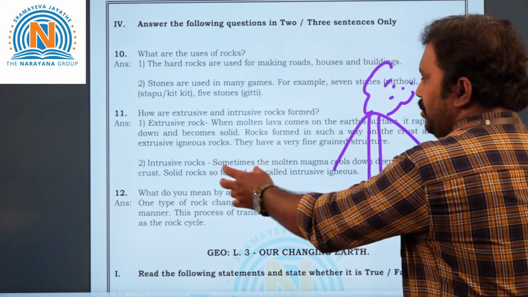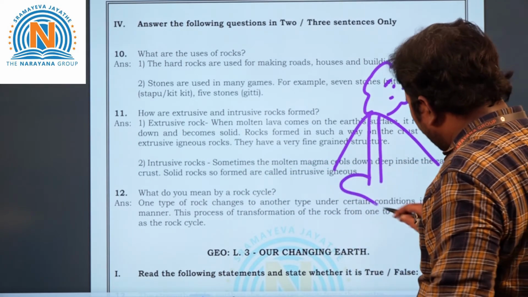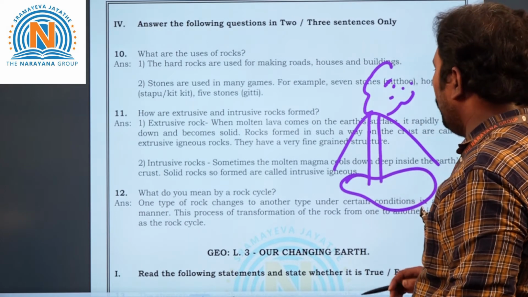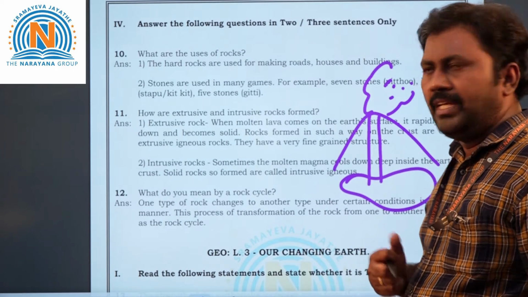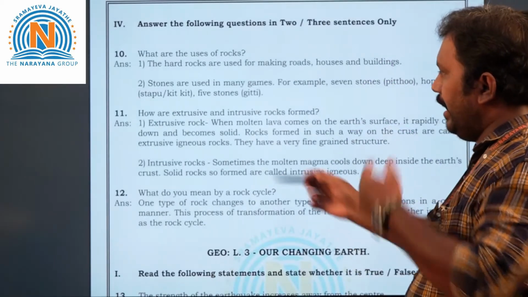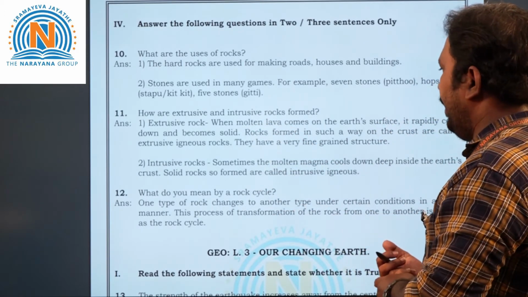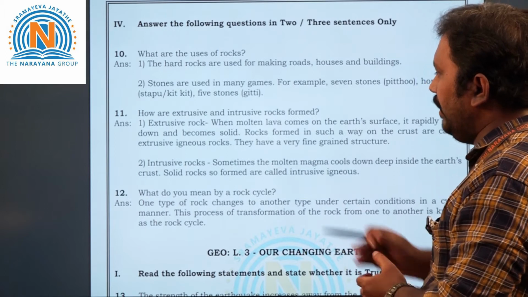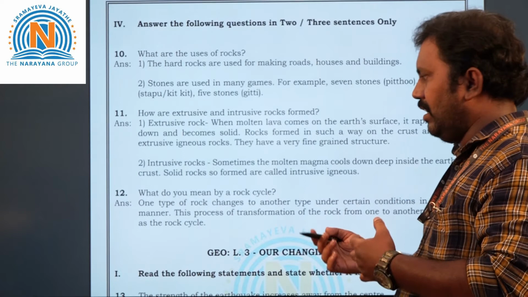Whereas intrusive rocks are where the molten magma cools down inside itself. See, inside itself here it cools down and converts into solid form like a rock. So that is called intrusive rocks. Easily we can understand: extrusive means outside, intrusive means inside of the earth. Next, coming to the 12th question. What do you mean by rock cycle? So rock cycle means what, children? See here.